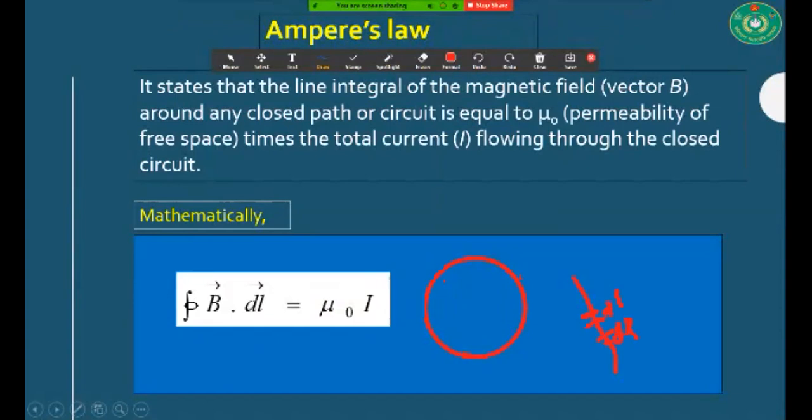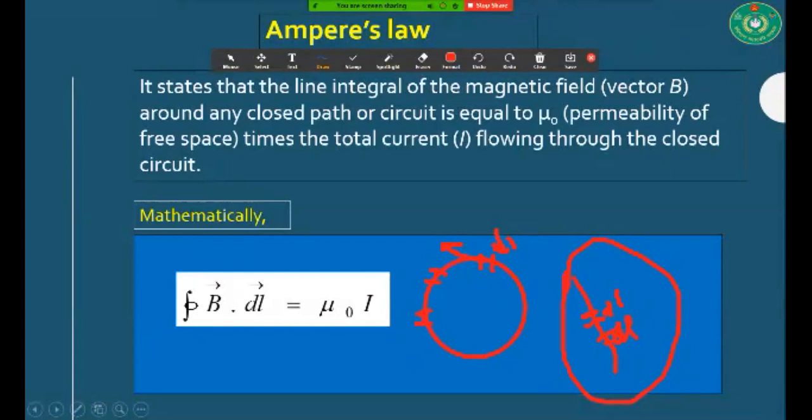After adding these dl, you get the total length of this wire. Similarly, here you get this small amount and its direction is along the tangent, that is dl, and here dl, here dl. We can get the total amount of dl by integration. That's why it is called a line integral.